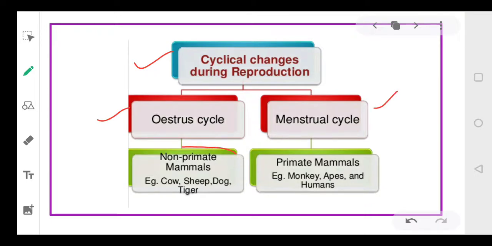The oestrus cycle only operates in non-primates. It occurs in non-primate mammals like cows, sheep, dog. They always have a reproductive cycle, and that reproductive cycle is called the oestrus cycle. While in case of primate mammals, we all have menstrual cycles, like monkeys, apes, and human beings. So human beings have a menstrual cycle.